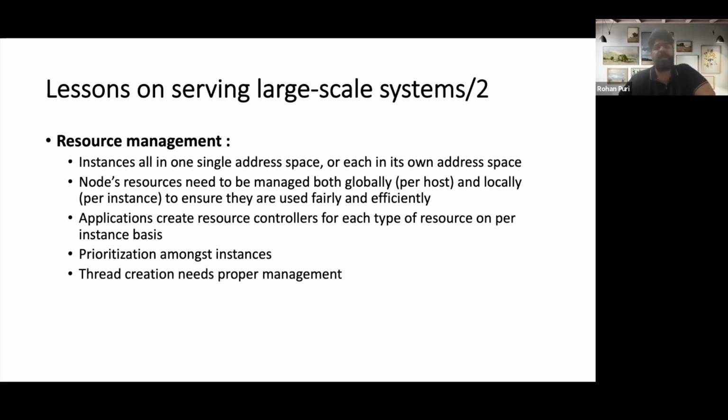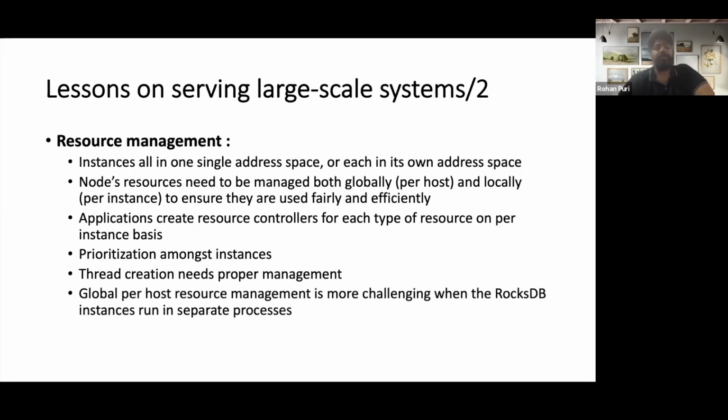They also claim that unconditionally creating threads is not a good idea because it has a lot of problems, like consuming more CPU, context switching problems, and debugging problems. So thread creation needs proper management via a thread pool kind of mechanism. And this pool should be constrained by the resource allocation that is done on a per pool basis.